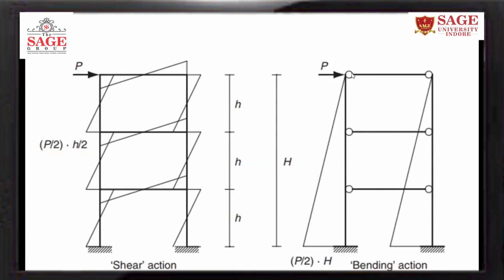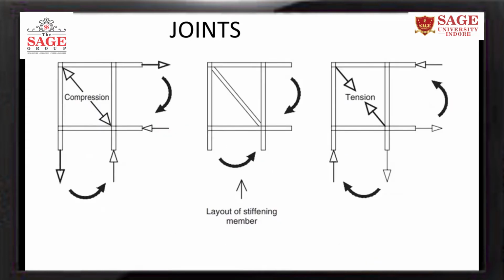Here this will act as a whole cantilever from the top of the floor to the footing, and these beams will only transmit the lateral force from this column to this column. Just now I have explained the rigid connection of the multi-story building or any frame structure.